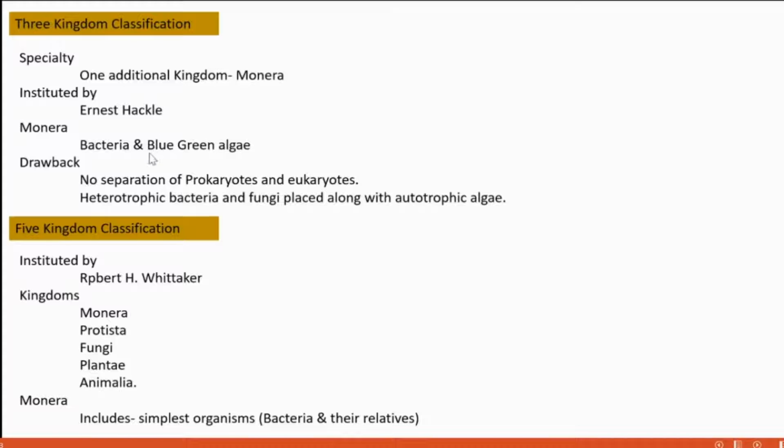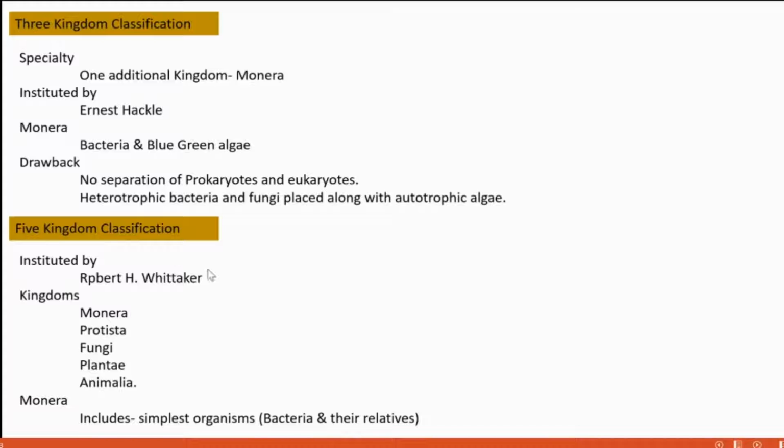In the three kingdom classification, here also there is no separation between prokaryotes and eukaryotes. Also, heterotrophic bacteria and fungi are placed along with the autotrophic. Autotrophic, heterotrophic, I think you know these terms. Autotrophic means they can prepare their own food. Heterotrophic means they depend on autotrophs.